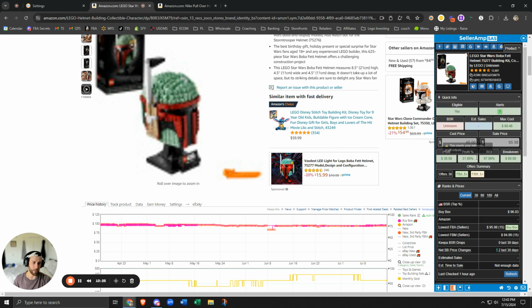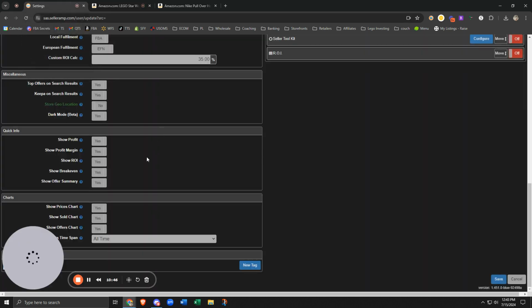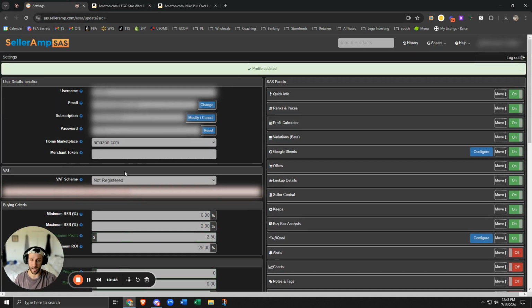You should always look at profit margin. ROI is a good metric to look at, but profit margin is a little bit better in my eyes. Break even's also good. So what price are you going to literally break even at? It's just kind of a good mental note to take note of. And then offer summary is great. You can see the FBA and FBM sellers on that listing. And that's pretty much that on the setting sides of things.